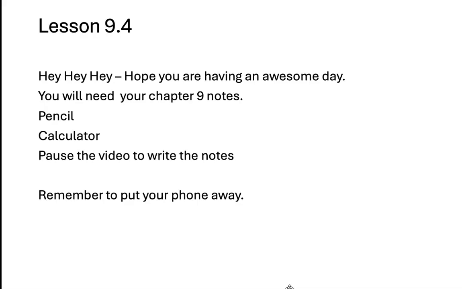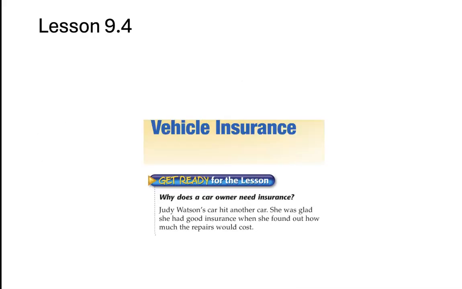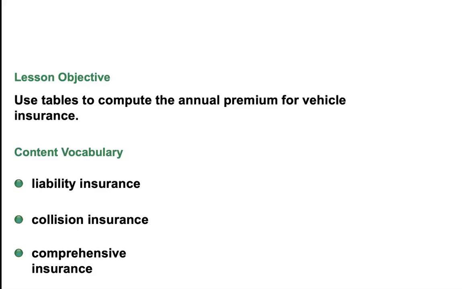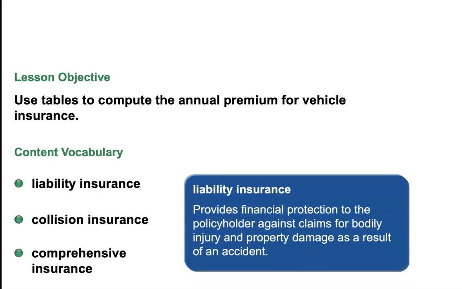This is lesson 9.4. You will need your chapter 9 notes, pencil, calculator, and you need to pause the video to write any notes. So 9.4 is about vehicle insurance. There are a lot of vocabulary words in this lesson. First, we're going to talk about the 3 different kinds of auto insurance.